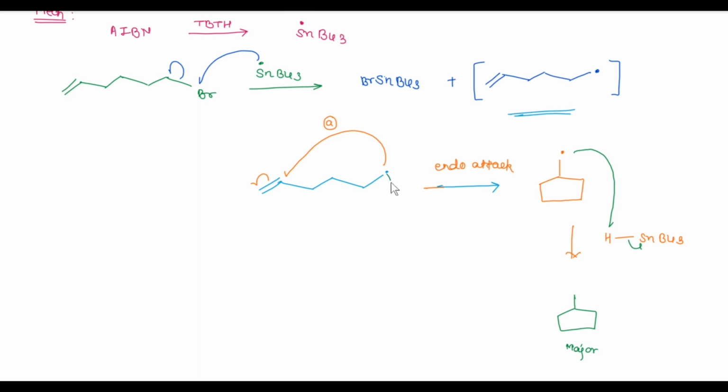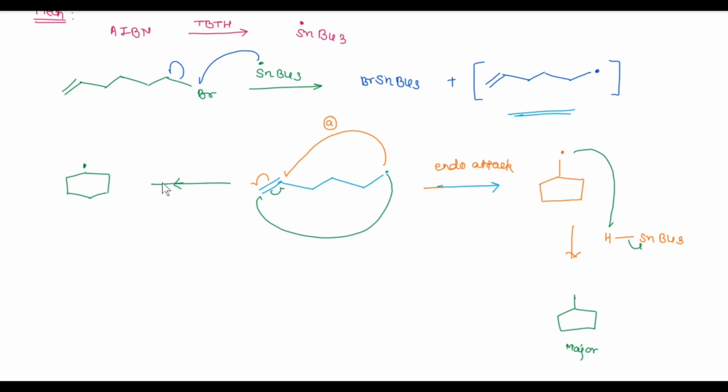When this radical attacks this carbon, this bond opens and a radical forms on this carbon, and the ring formed is 6-membered.